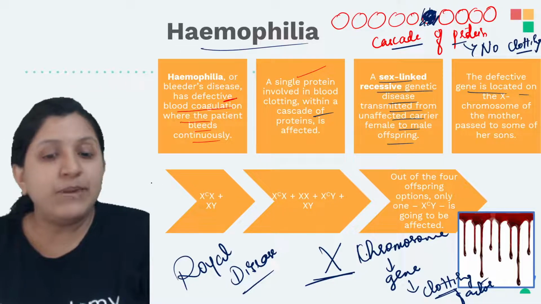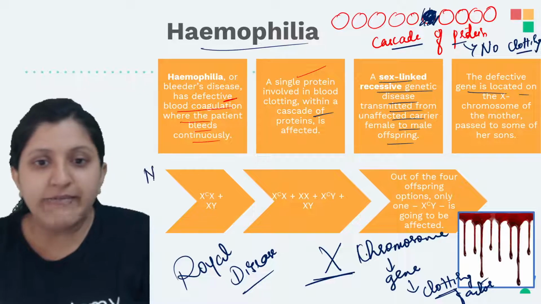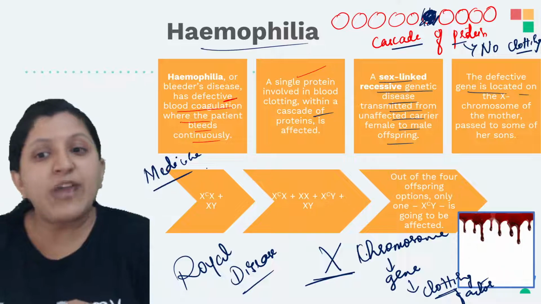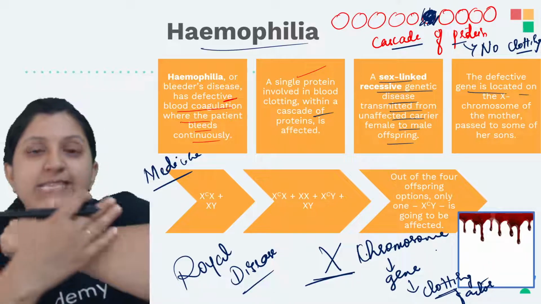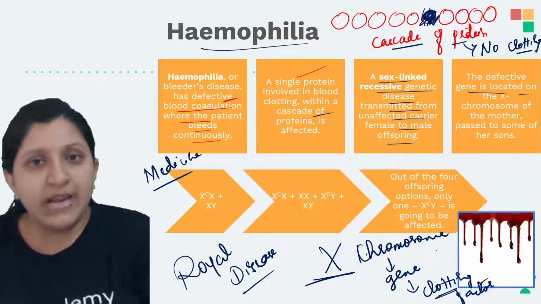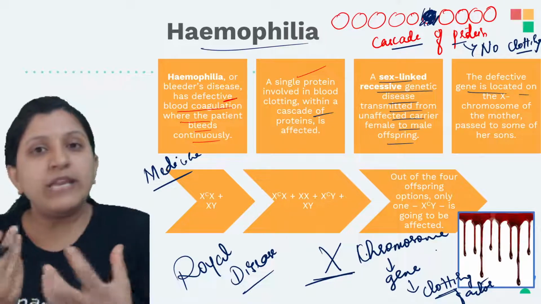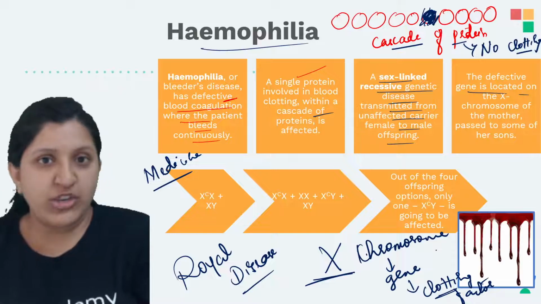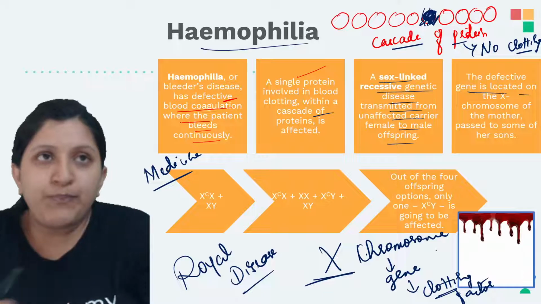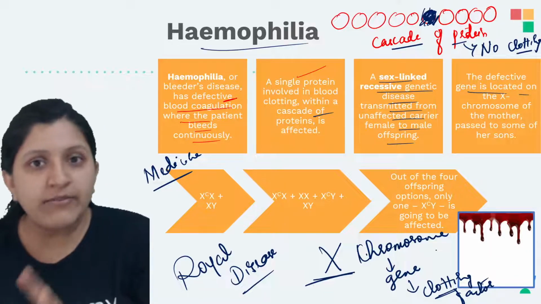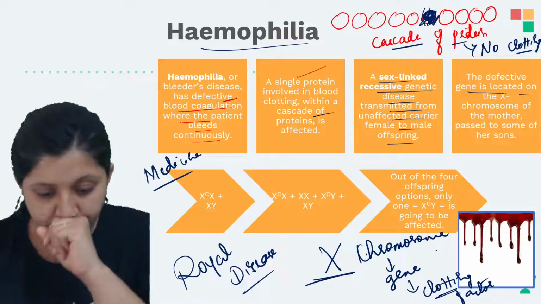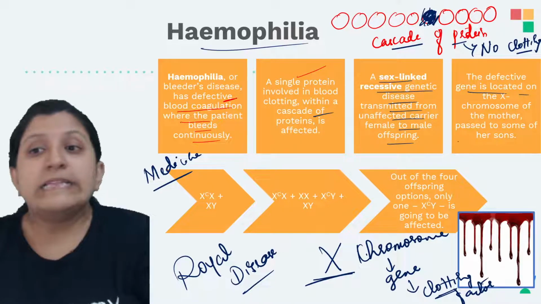Usually people take drugs, medicines. That medicine is basically the supply of a clotting factor. Whenever there is a cut in the skin, they are given a medicine of clotting factor so that clot formation can occur immediately. Or if it is not taken immediately, then over a period, courses are given, and based on that they will take these clotting factors.